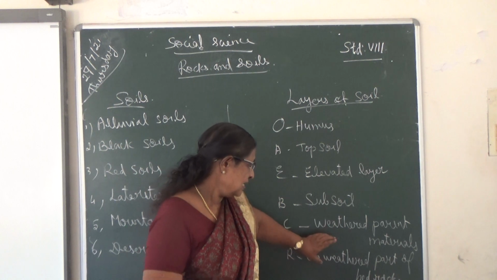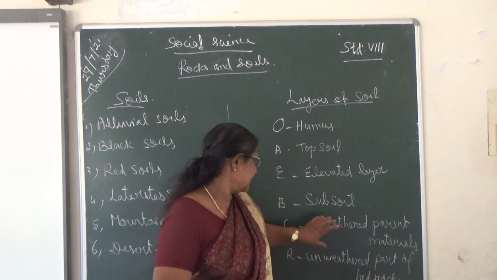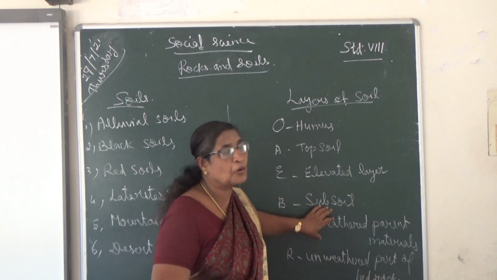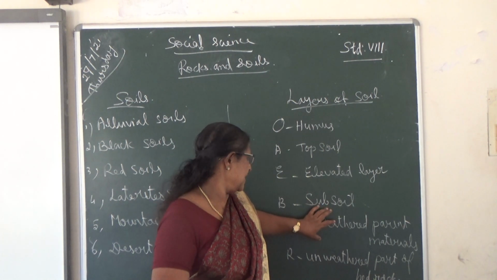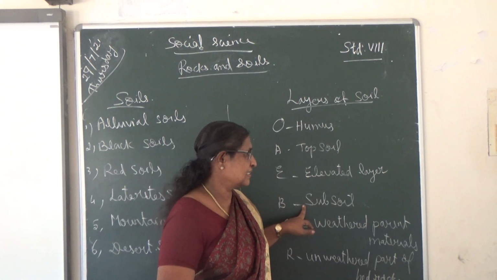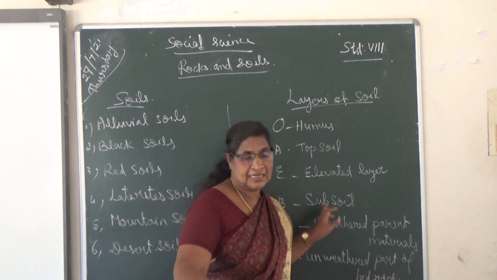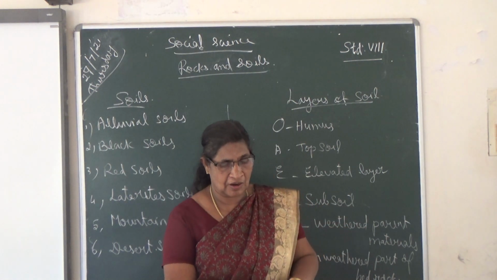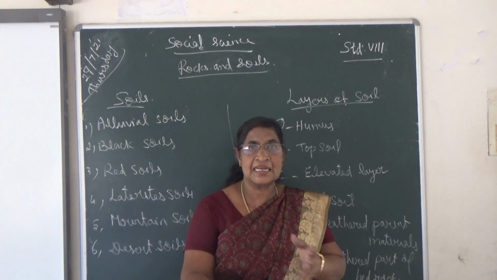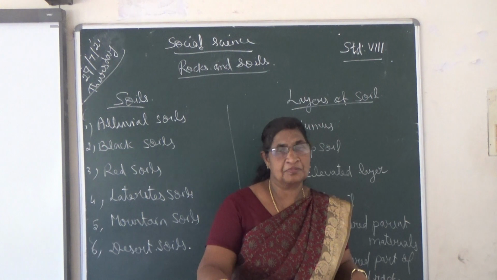Earlier I told you the rocks were unweathered, unbroken. In this layer they are broken, so chemical and physical changes happen here. Alteration means changes, chemical and physical changes of the material.